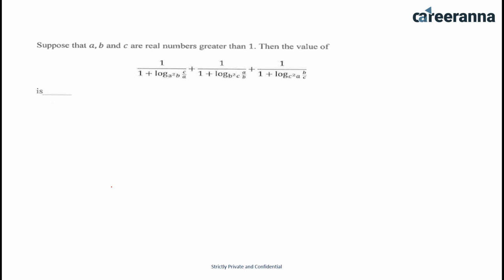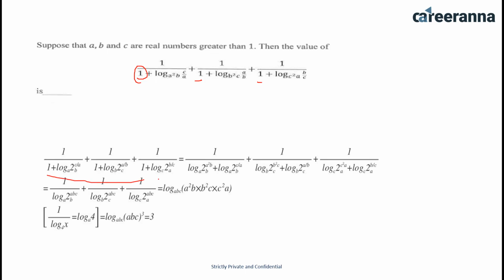Next question: suppose that a, b and c are real numbers greater than 1. Then find the value of 1 upon 1 plus log to the base a square b of ca, plus 1 upon 1 plus log to the base b square c of ab by a, plus 1 upon 1 plus log to the base c square a of b by c. So what I have to do in this question is use this one and this one. Let us have a look at the solution.